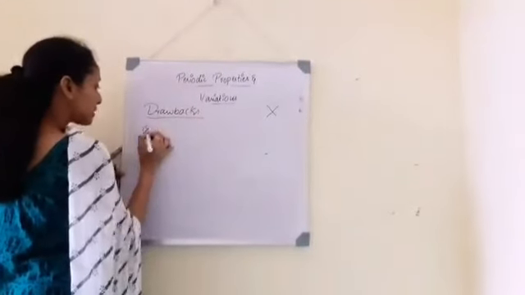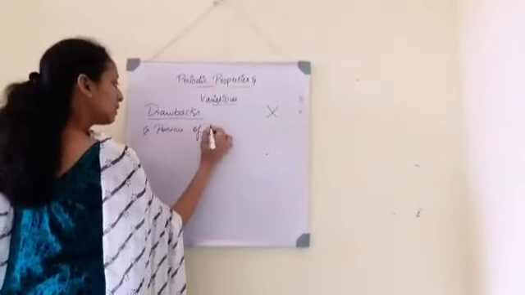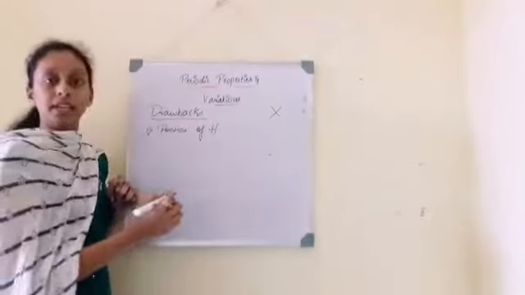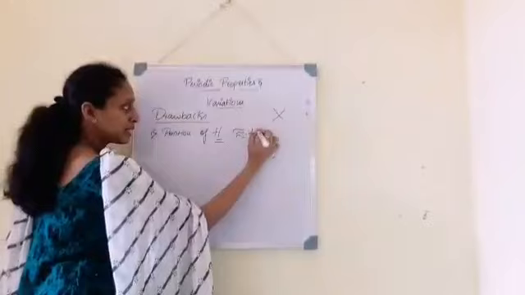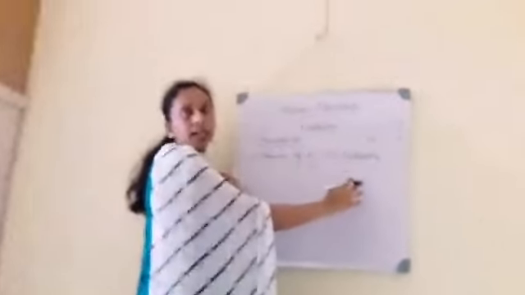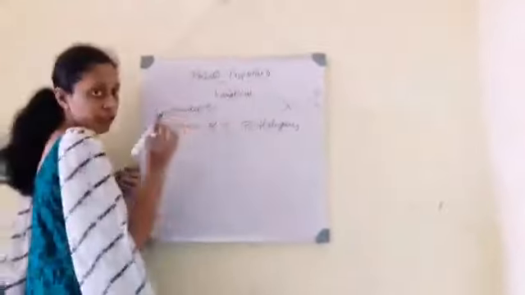The first drawback is the position of hydrogen. According to Mendeleev, the properties of hydrogen are similar to the properties of the halogens, so hydrogen should be placed with the halogens, but it was not placed. So this was one of the drawbacks.